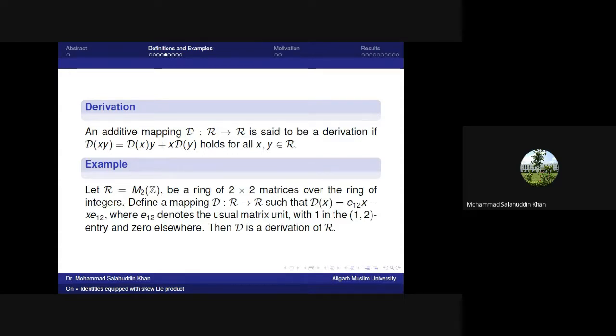Derivation means an additive mapping d from R to R that satisfies the condition d(xy) equals d(x)y plus x d(y) for all x, y belonging to R. For example, consider the ring of 2 by 2 matrices over the ring of integers and define the mapping d(x) equal to E12 x minus x E12, where E12 denotes the usual matrix unit with 1 in the first row, second column entry and 0 elsewhere. Then d is a derivation of R. So this is an example of a derivation.